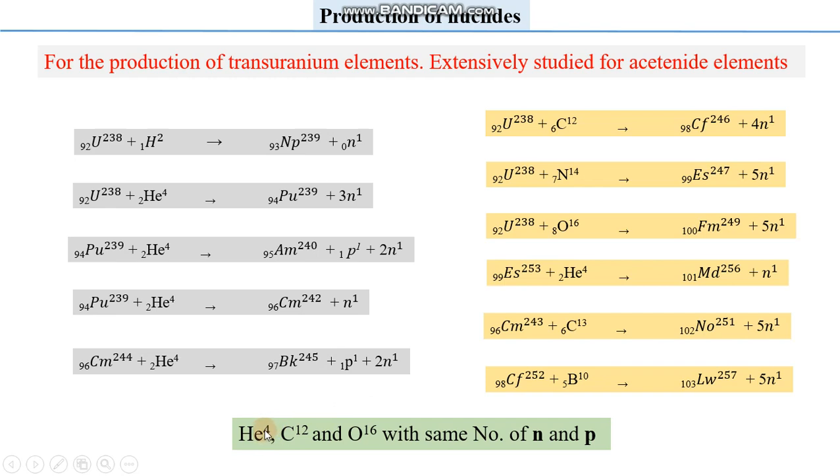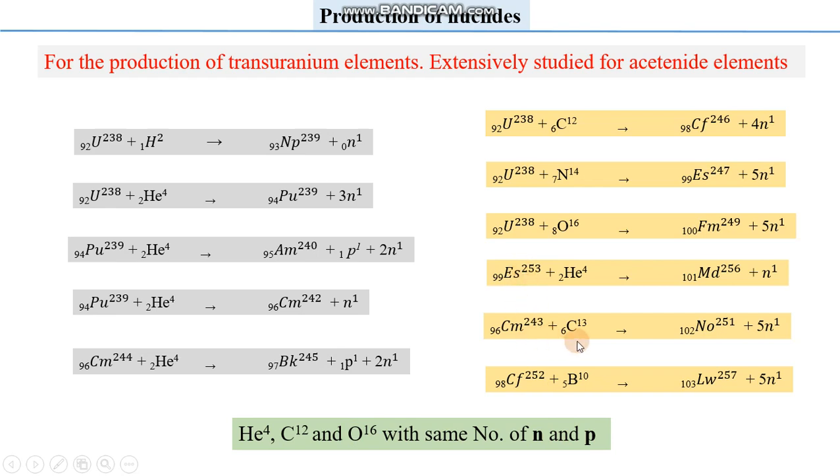Now, in this case, one other thing we have to mention or observe is that helium possesses atomic mass 4, carbon is 12, oxygen is 16. If we consider the nuclei of these bombarded particles, the helium nucleus will contain 2 protons and 2 neutrons. Carbon contains 6 protons and 6 neutrons, and similarly oxygen contains 8 protons and 8 neutrons. It means whenever these particles are absorbed by any target particles, radioactive particles, equal numbers of neutrons and protons are added to their nuclei.